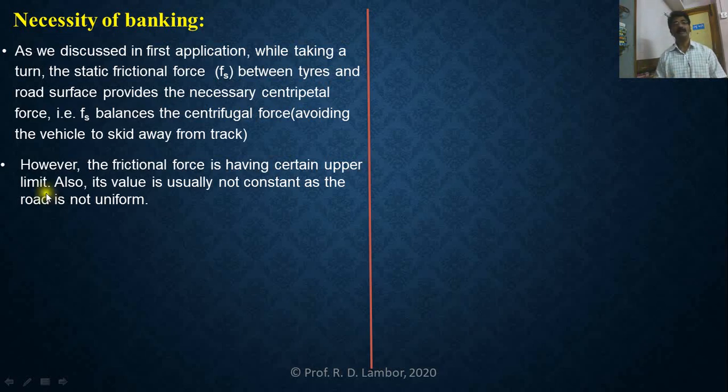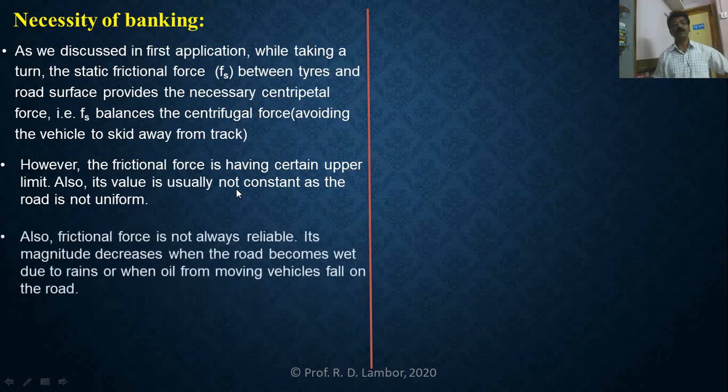The second thing is that if the circular road is not uniform, then the value of frictional force is also changing. That means not constant. So the two problems are there in this second point. Which problems? Frictional force cannot increase with increase in speed more than the maximum speed. Up to a certain limit it increases. Second is what? The value of frictional force is not constant if the road is not uniform.